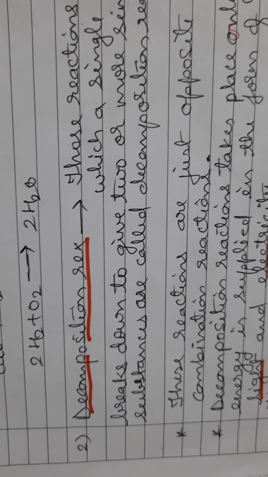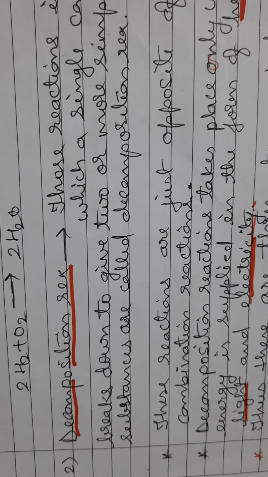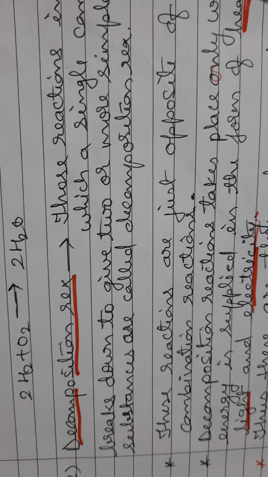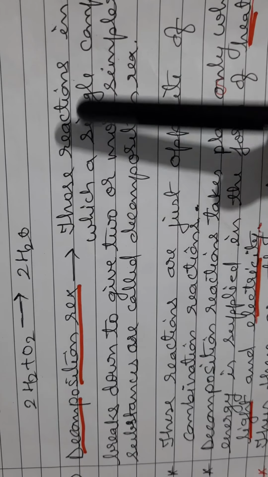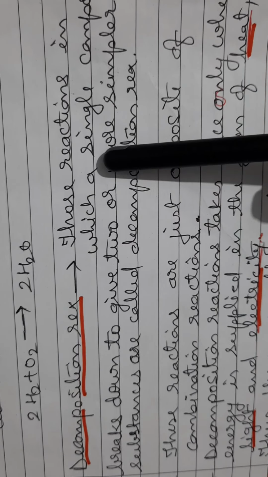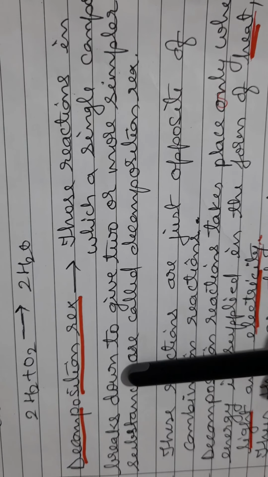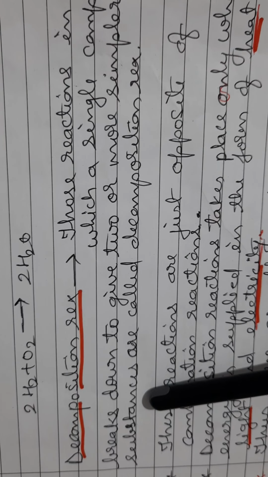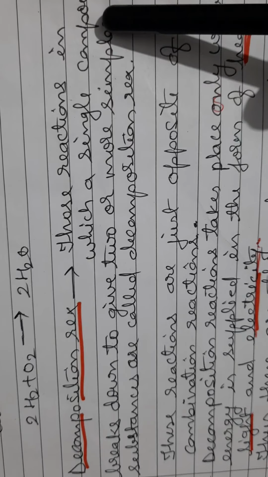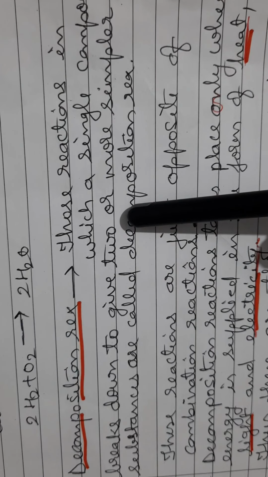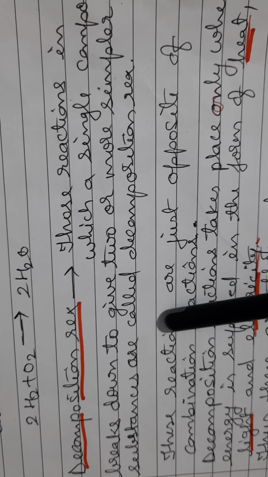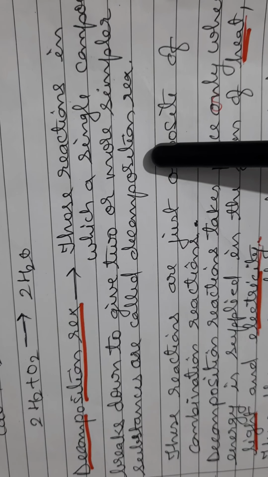Second type of reaction is decomposition reaction. Decomposition reactions are called reverse of or opposite of combination reaction. Why? See its definition. Those reactions in which a single compound breaks down to give two or more simpler substances. Here we are taking a single compound which is breaking down and giving us two or more simpler products or substances. Such reactions are called decomposition reaction.